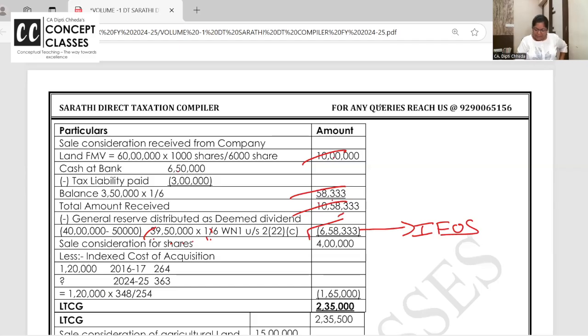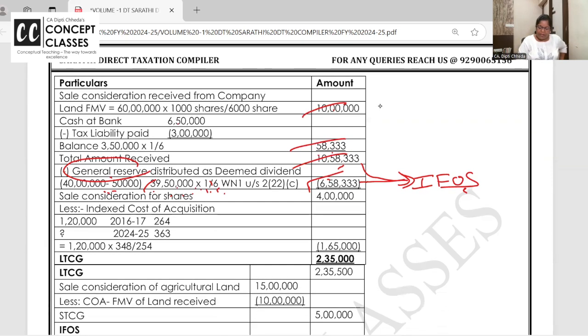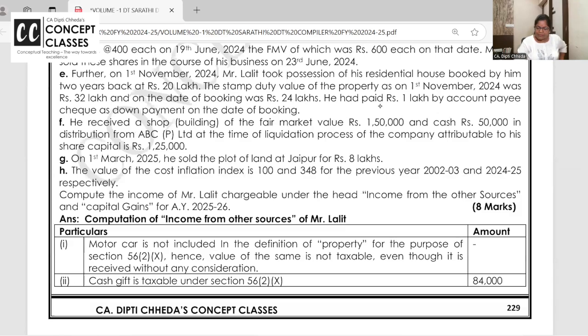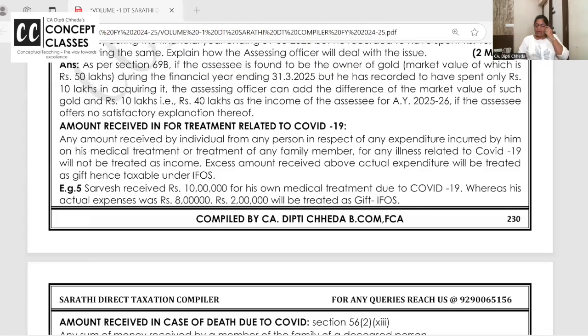But what has come out of that is in the form of deemed dividend out of accumulated profits of the company, 1/6 share of the reserves. She is holding 1000 shares out of 6000. Remaining is sale consideration, routine problem. Okay. Same problem can be repeated.